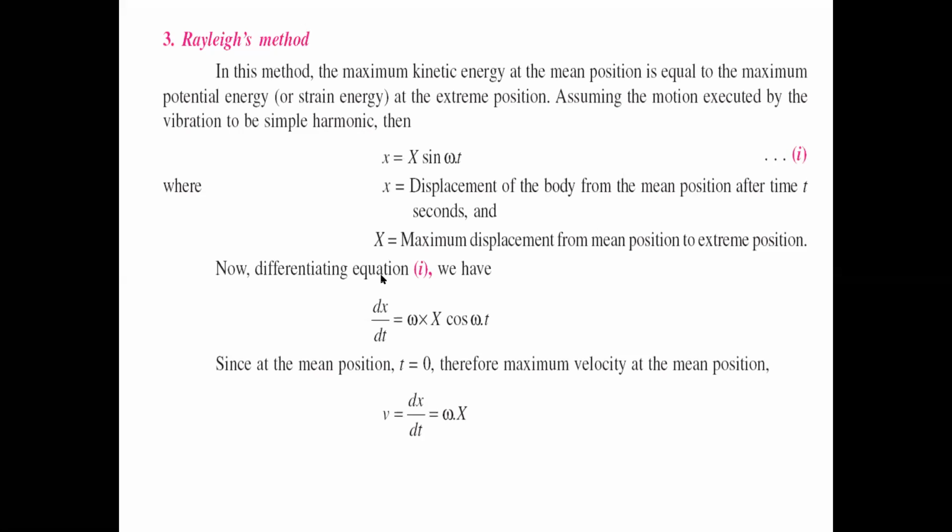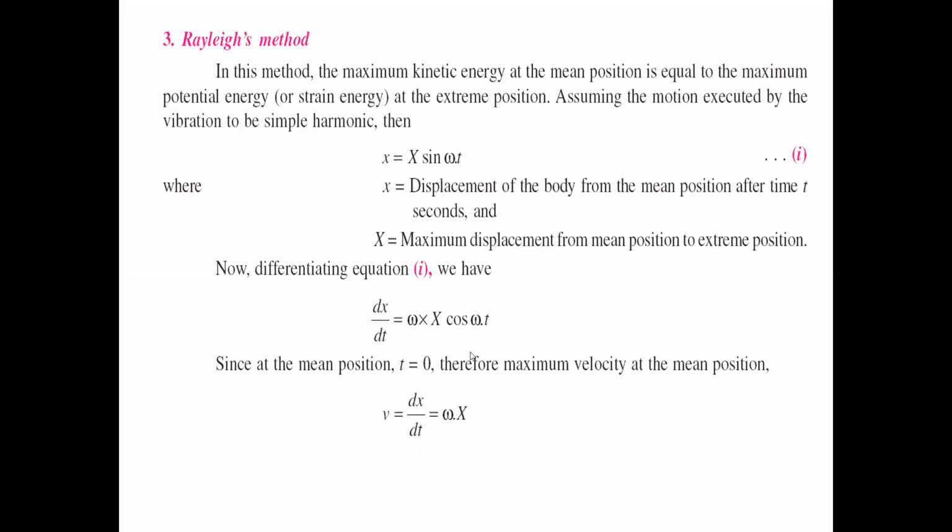Now differentiating equation number 1, dx/dt equals ωX cos ωt. Since we are at the mean position, t equals 0, therefore the maximum velocity at the mean position is v equals dx/dt equals ωX.